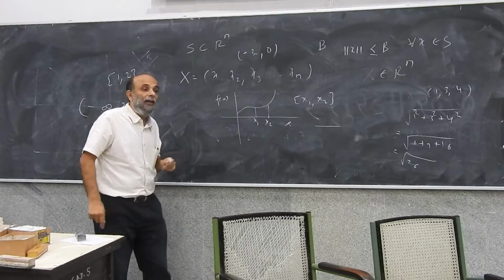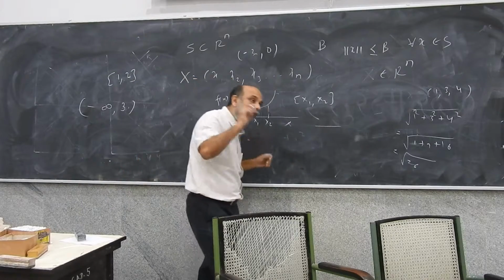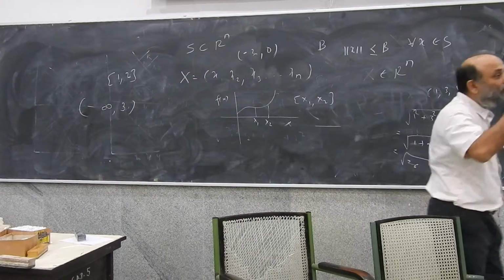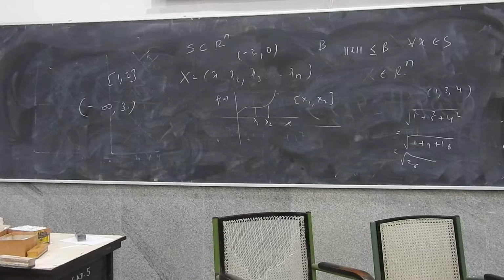Then you see clearly that this function is bound to take a lowest value and a highest value on this set. So this function will necessarily have a maxima and a minima on this set. It's a continuous function, and all our economics is about maxima and minima. So in order to ensure that we have maxima and minima, the sets that we are talking about on the real number line will be closed and bounded.